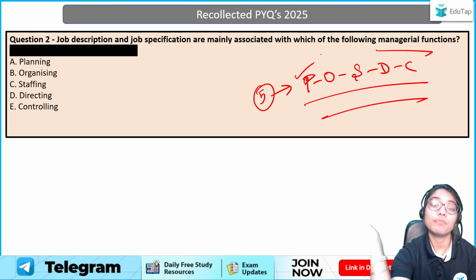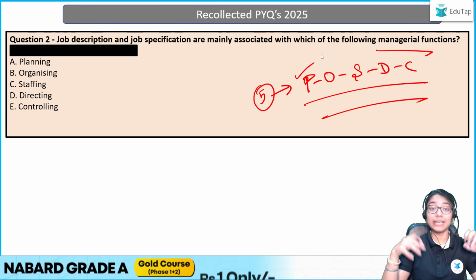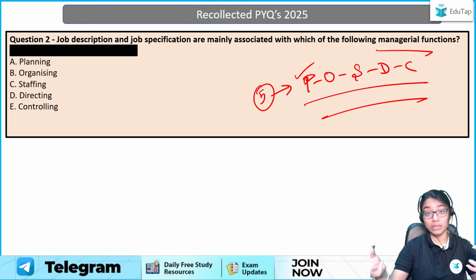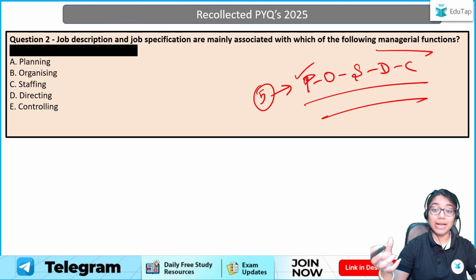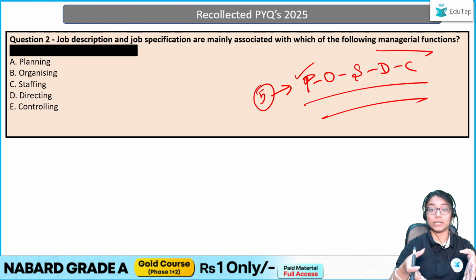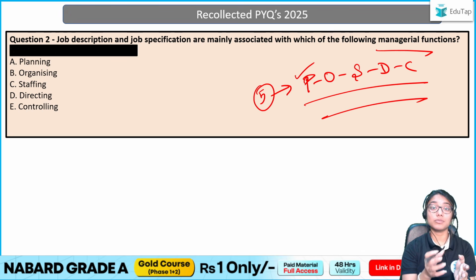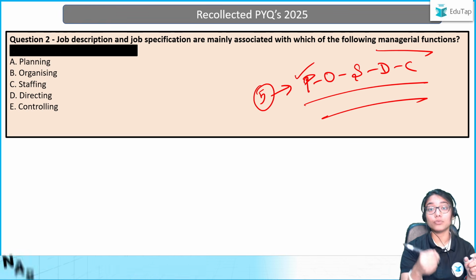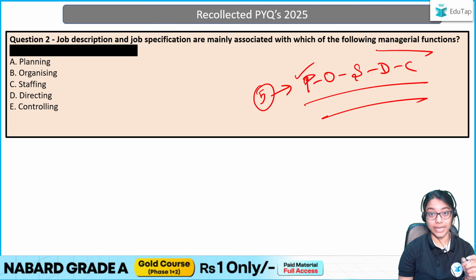Firstly, we have planning. Planning is the stage where I set the initial plan. Let's say I want to open a cafe. Where will I open it? The location? What sort of menu will there be? How much funds do I have? Planning consists of this part, the initial stage wherein I'm just setting up a plan. I'm thinking what I want to do, how I want to do it exactly. I'm setting up the groundwork, the step by step scenario.